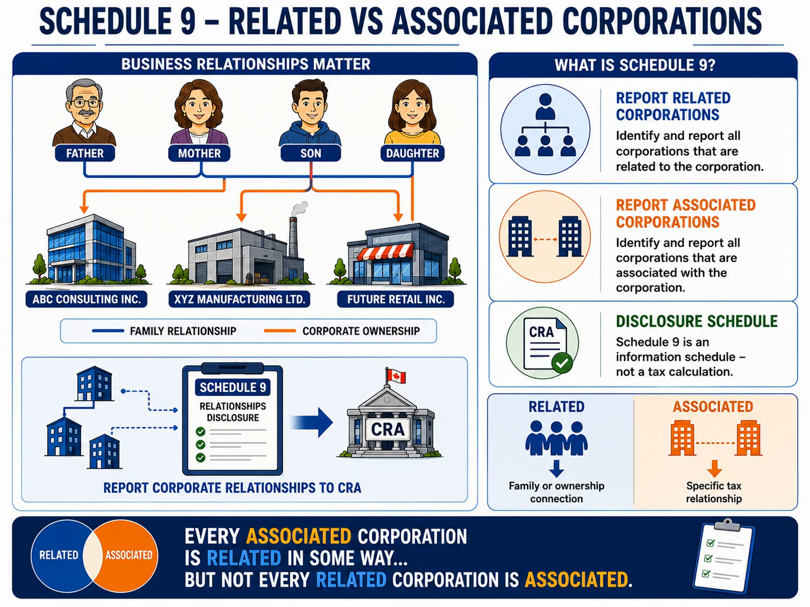One concept that often confuses beginners is the relationship between these two terms. A helpful way to think about it is this. Every associated corporation is related in some way through ownership or control, but not every related corporation is associated. Some related corporations may never trigger the special tax rules that apply to associated corporations. The key takeaway is that Schedule 9 helps the CRA understand the corporate structure behind the tax return. Before calculating taxes, the CRA first needs to know how corporations are connected. And that's exactly the purpose of this schedule.